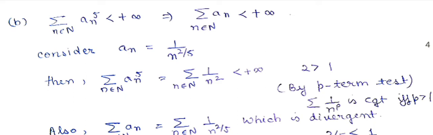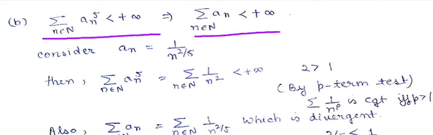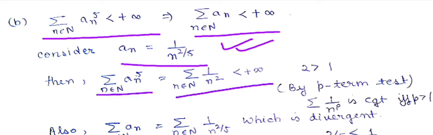Now talking about option B, which says that if summation a_n to the power 5 is convergent, then summation a_n is convergent also. I have a counter example for this problem. I can consider a_n equal to 1 by n to the power 1 by 5, so a_n to the power 5 is just 1 by n, and... summation 1 by n square is a convergent series, because summation 1 by n to the power p is convergent if and only if p is greater than 1. You can apply the p-test.